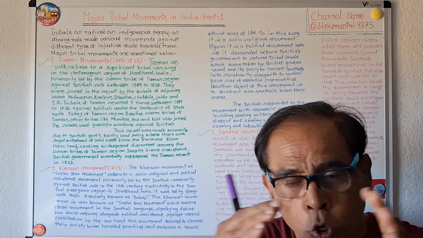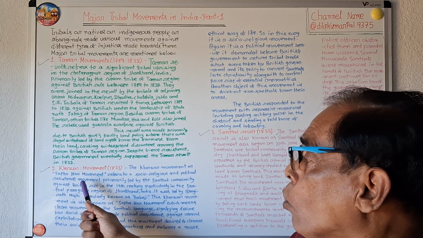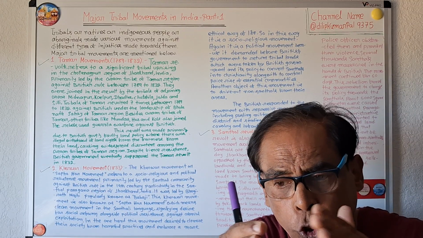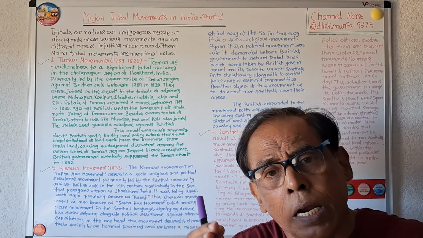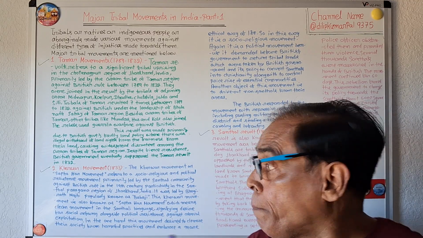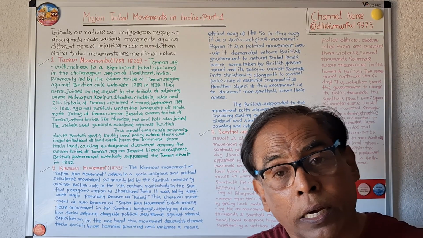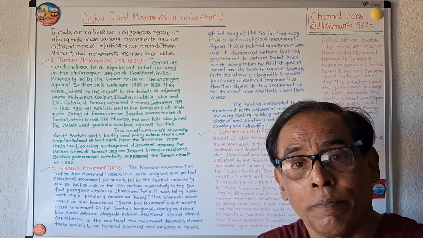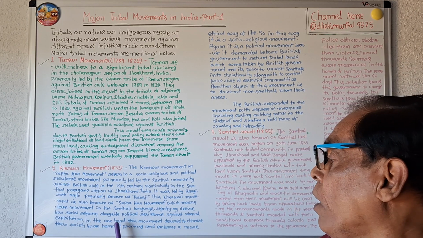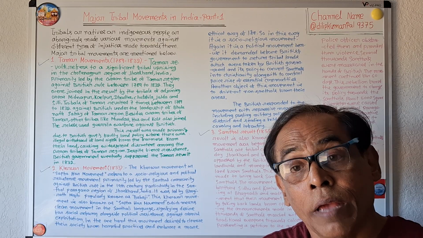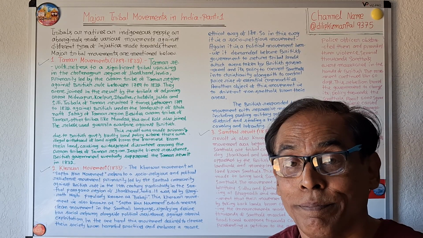This Kherwar movement, or Safa-Hor movement, or clean movement, is a socio-religious and political movement. It means to bring reform in the Santhal community, and it is also a political movement.